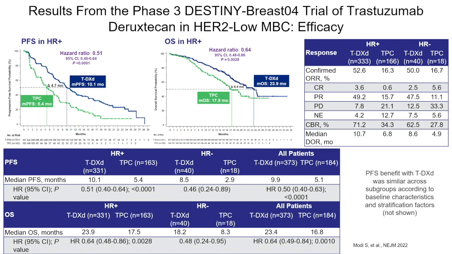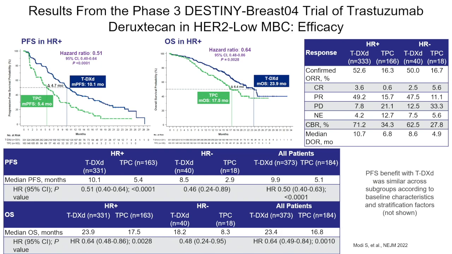Now, I will say that this designation has been roundly criticized by our laboratory colleagues and pathologists who say that immunohistochemistry is totally inadequate for understanding low expression of HER2, and that really we need better tests that look at protein and gene expression in a much more sensitive way, and those studies are ongoing. But regardless, patients who had centrally confirmed HER2 low disease, hormone receptor positive, had a remarkable improvement in progression-free and overall survival in the DESTINY-Breast04 trial, leading to regulatory approval of trastuzumab deruxtecan in this population.